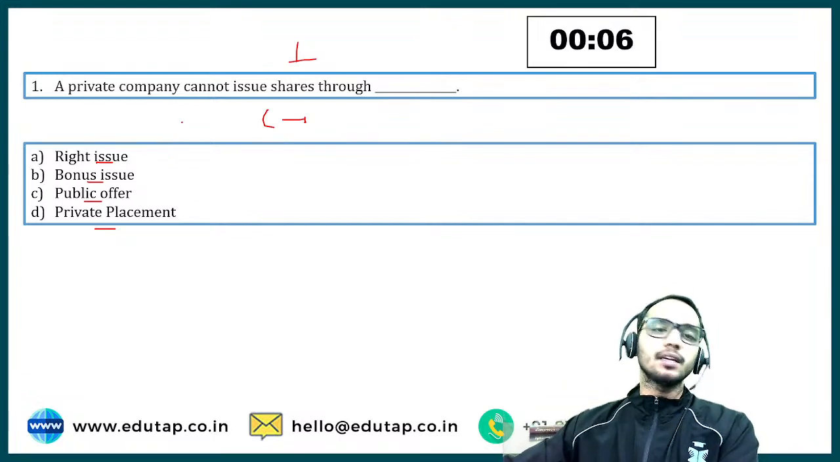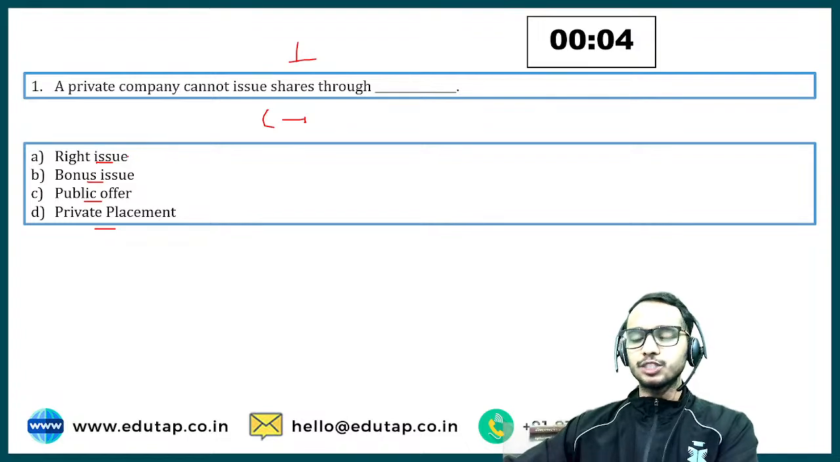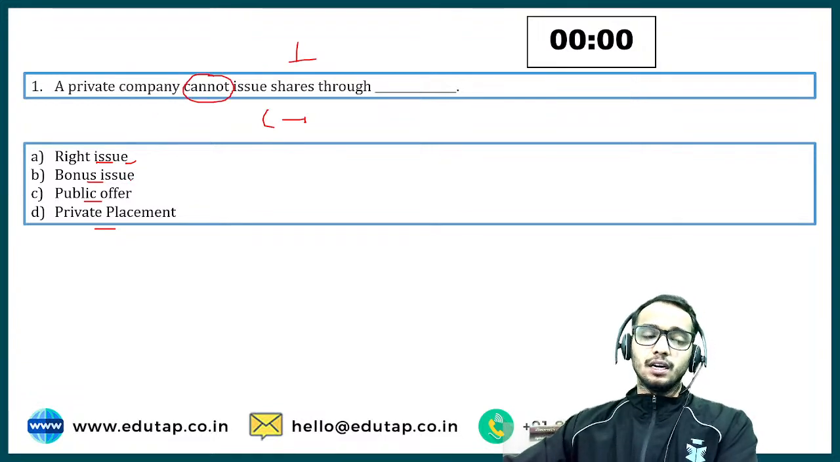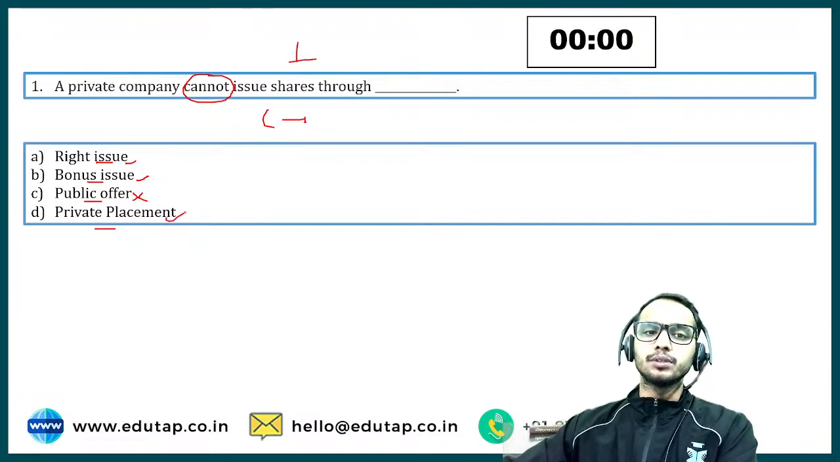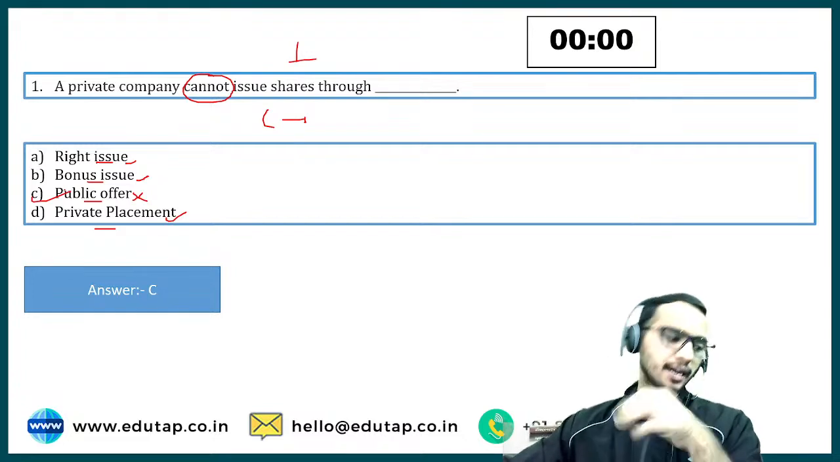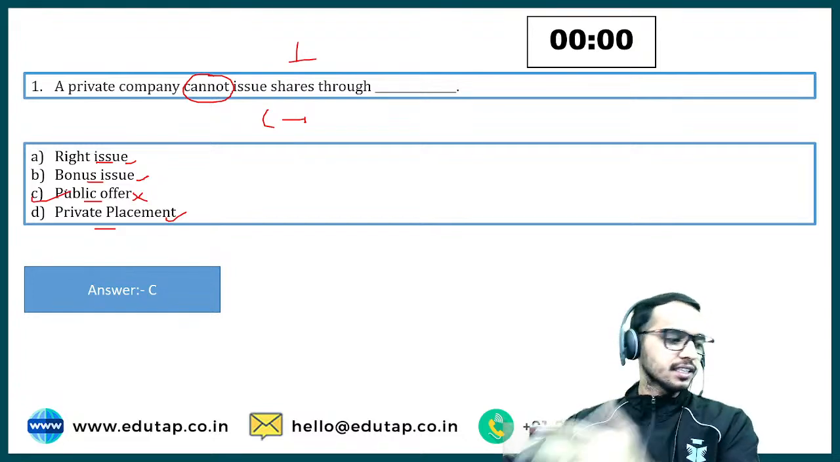So private company cannot issue shares through what? A right issue. It can issue shares from the right issue. So this would not be the answer because the question is asking you cannot, right? Then bonus issue. So private company can issue shares through the bonus, but it can't issue shares through the public, and it can do through the private placement as well. So the correct option would be option number C. And as I can see, each and every one is correct.